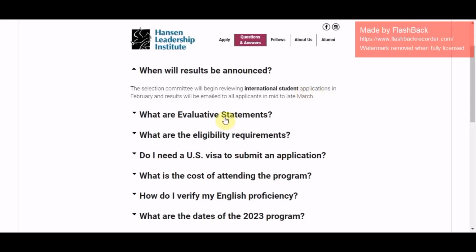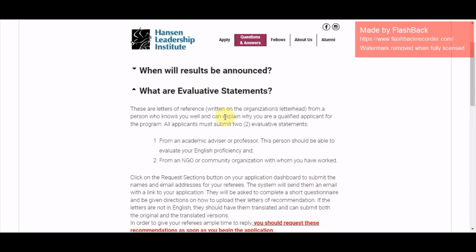What are evaluative statements? The evaluative statements are two. As you can see here, these are letters of reference written on the organization's letterhead. If you're working with an organization, they should indicate the letterhead or the name of the organization with the logo, to indicate the authenticity of the form you've been issued. And also the person who writes this should know you very well, and be able to evaluate your potential for this program.